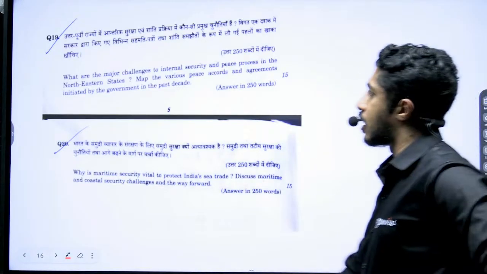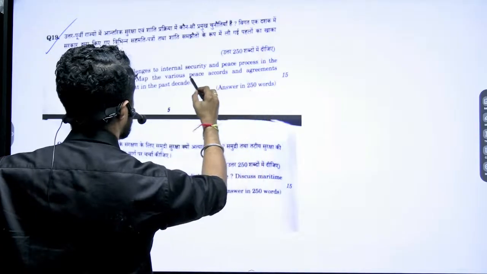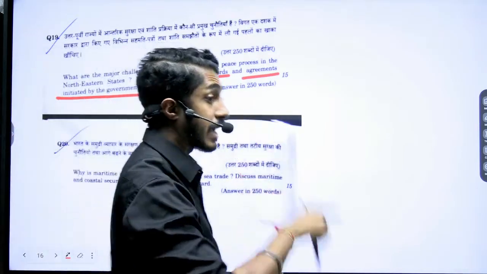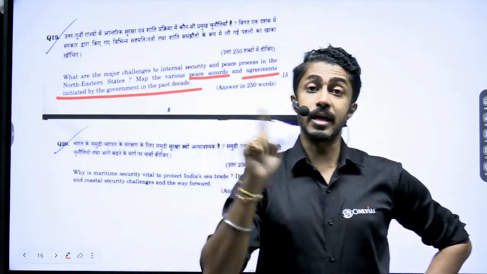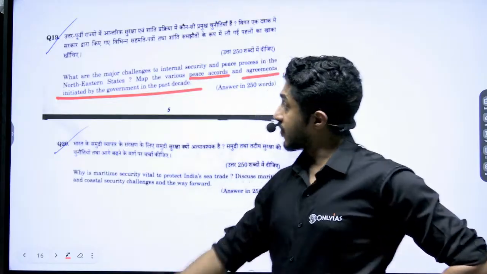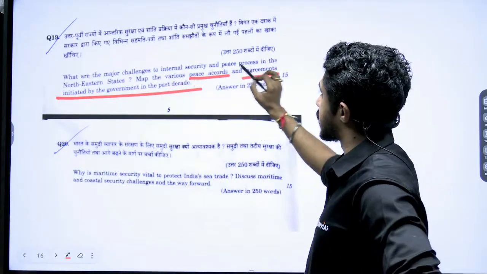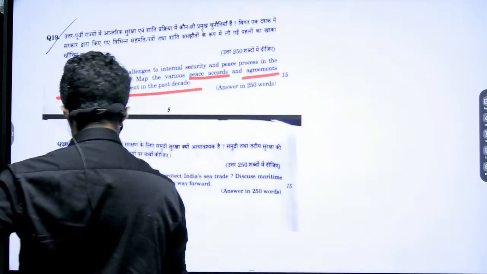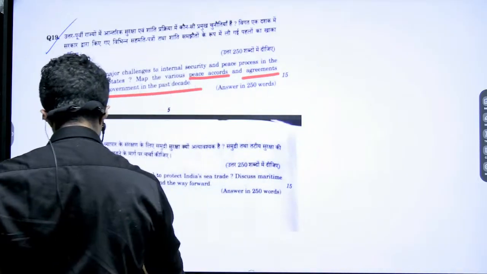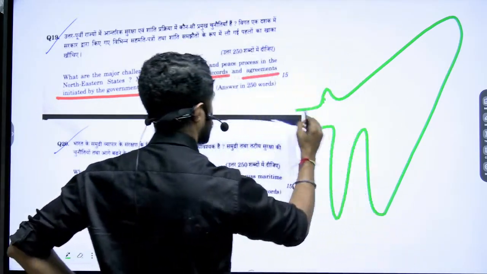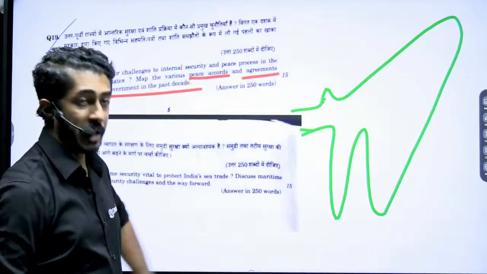What are the major challenges to internal security and peace progress in the northeastern states? Map the various peace accords and agreements initiated by the government in the past decade. Past decade they are talking about, that means in the last 10 years. So first thing, what are the major challenges to internal security and peace progress in the northeastern states? By default, what you are going to do is draw the map and keep it. Minimum this much.